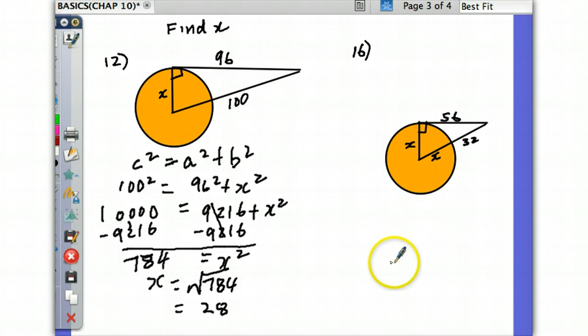Could we use Pythagorean for this, you think? Well, it's a right triangle. Yeah, you could. Good. All right. How could we set it up? What would be our C?